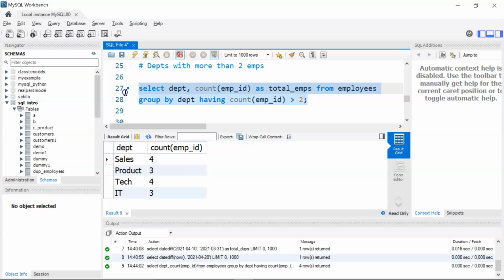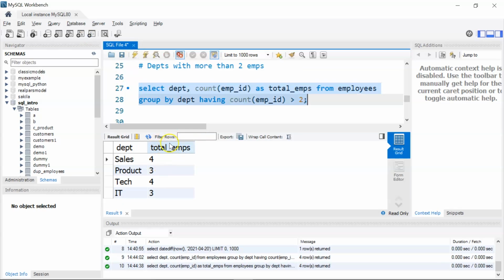Okay, let me run it again, and here you can see I have the column name as total employees.